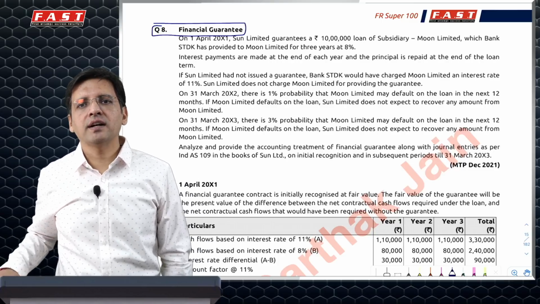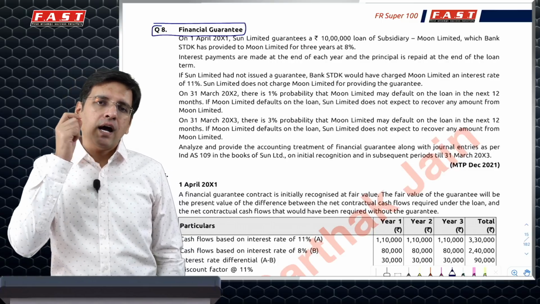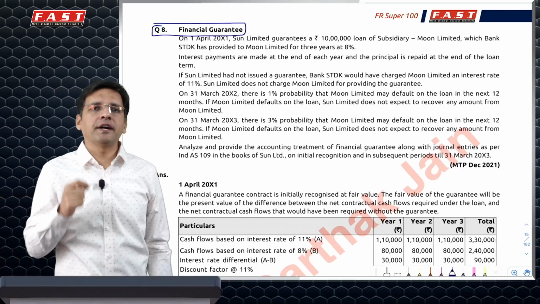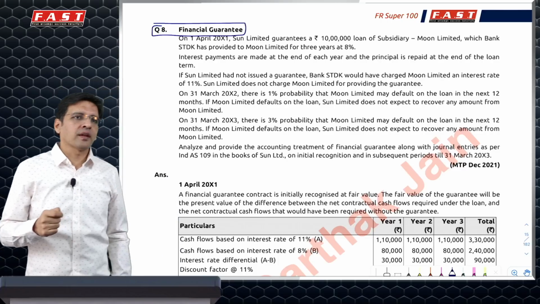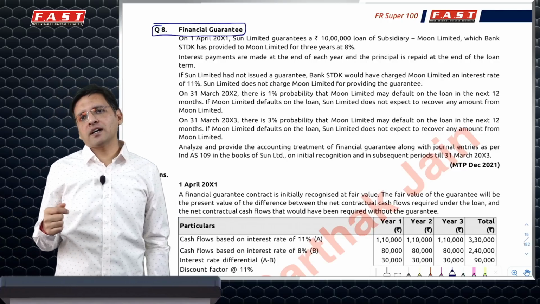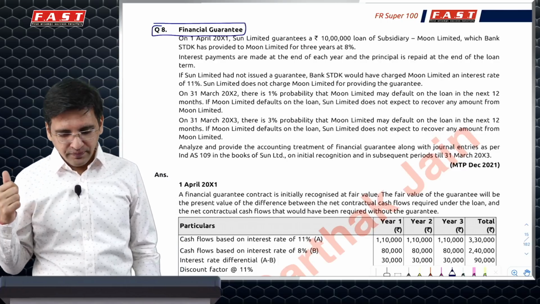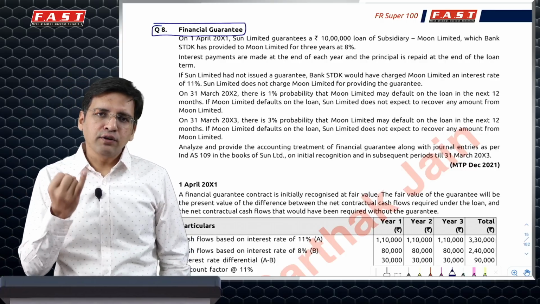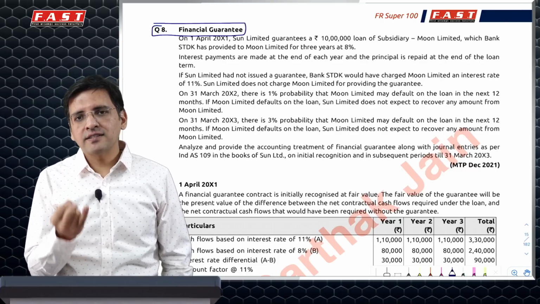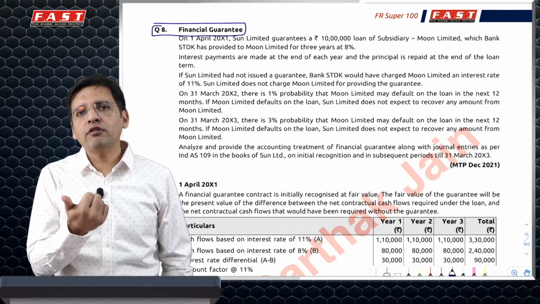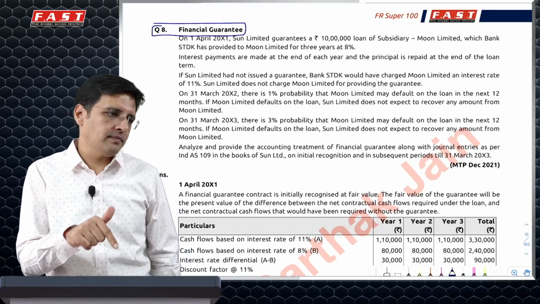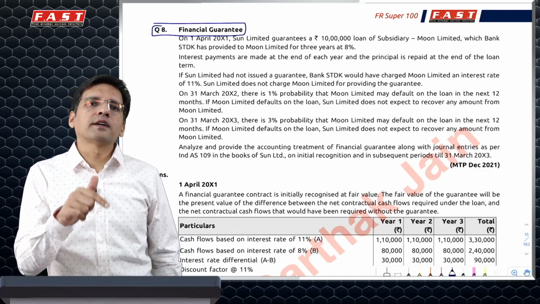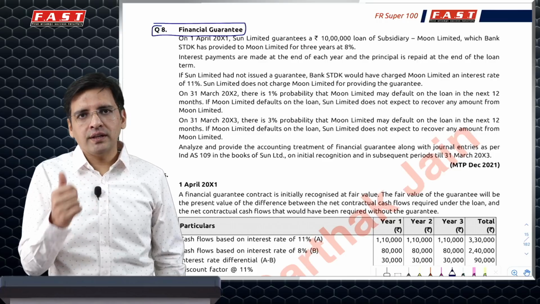Accounting for financial guarantee. Remember, financial guarantees are accounted for under Ind AS 109. Performance guarantees are accounted under Ind AS 37. How are financial guarantees accounted for? It says that you will account for a financial guarantee as a financial liability at the higher of fair value or the unamortized revenue in that guarantee.